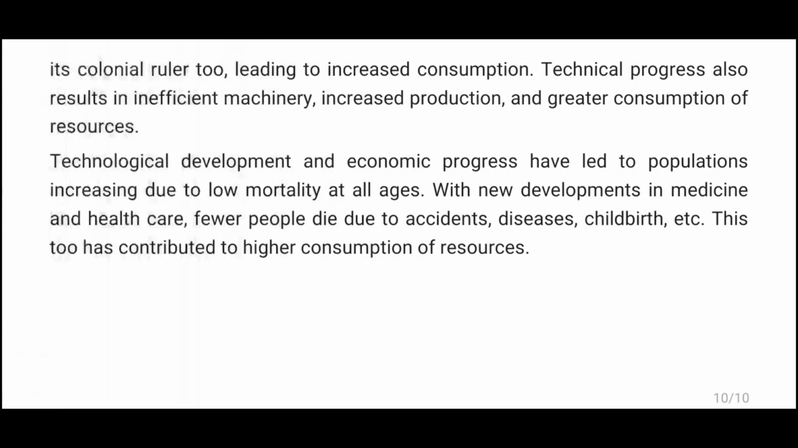Technical progress also results in more efficient machinery, increased production, and greater consumption of resources. Technological development and economic progress have led to population increasing due to low mortality at all ages. With new developments in medicine and healthcare, fewer people die due to accidents, diseases, childbirth, etc. This too has contributed to high consumption of resources.